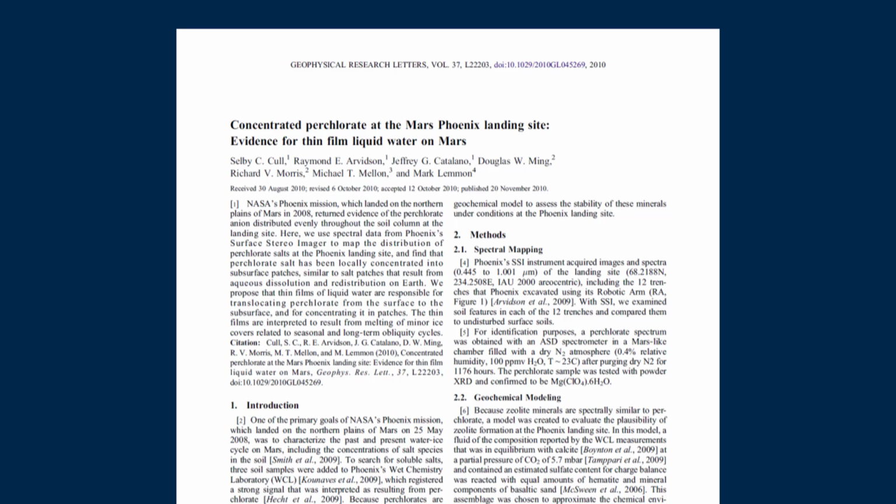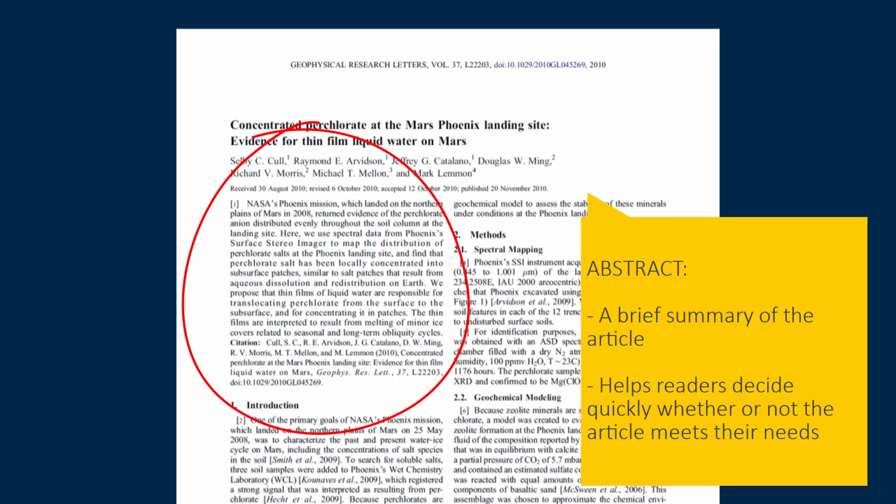The abstract is a brief summary of the contents of the article. It will contain a description of the research question, an outline of the study, experiment, or argument, and a summary of the findings. It is provided so that readers can decide quickly whether or not the article meets their needs.